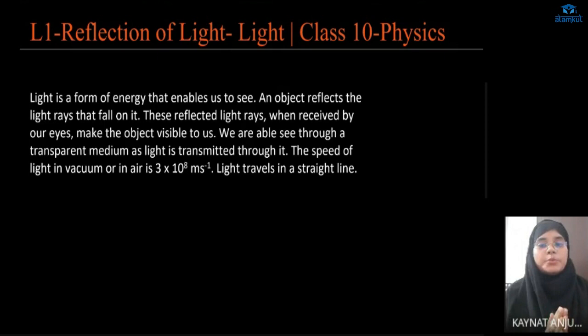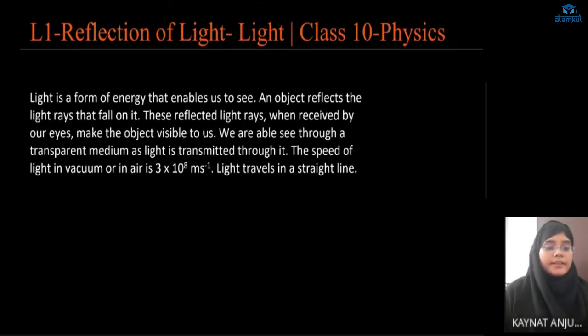Suppose you are sitting in a dark room and there is no source of light coming into the room, then you are not able to see any objects. Why? Because there is no light. Now you will question me, but in the dark sky we are able to see the stars. Yes, we are able to see the stars. Now the question arises, why? I'll tell you why we are able to see the stars in the dark sky.